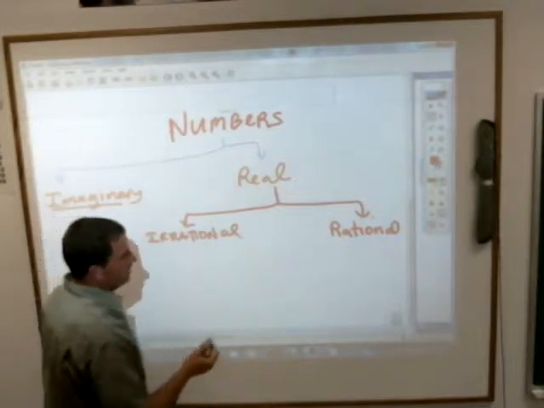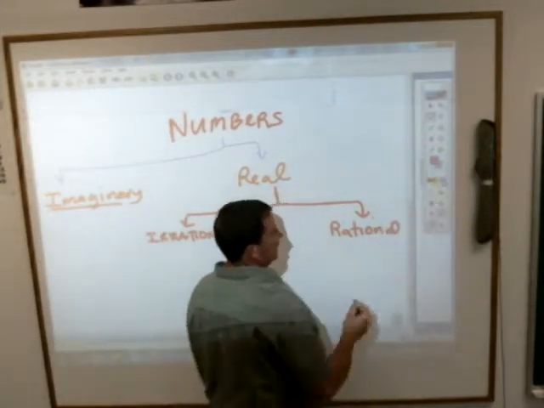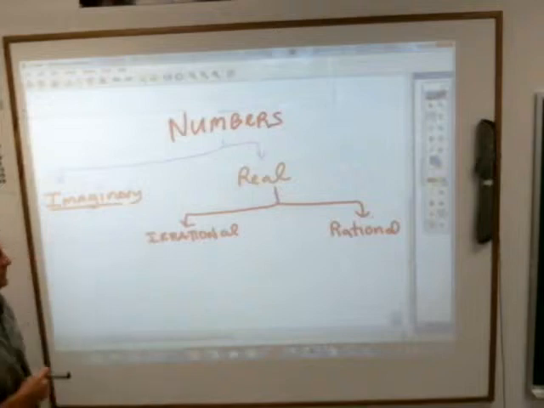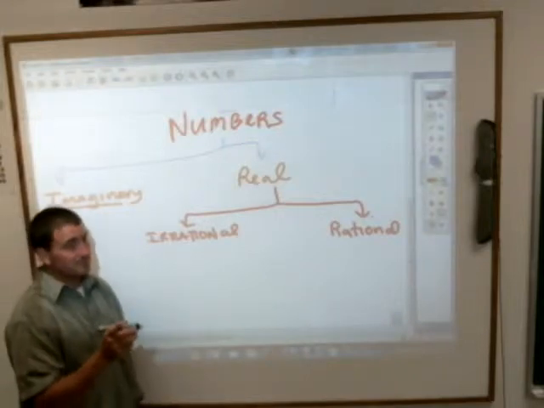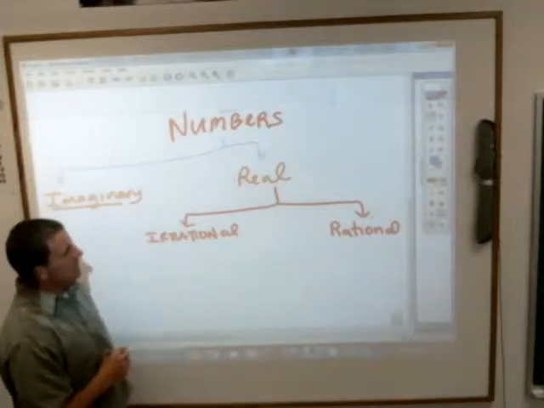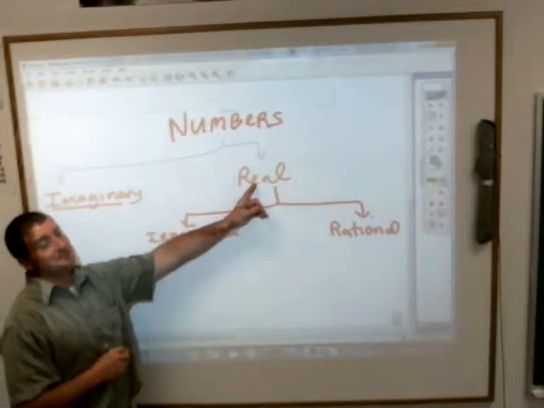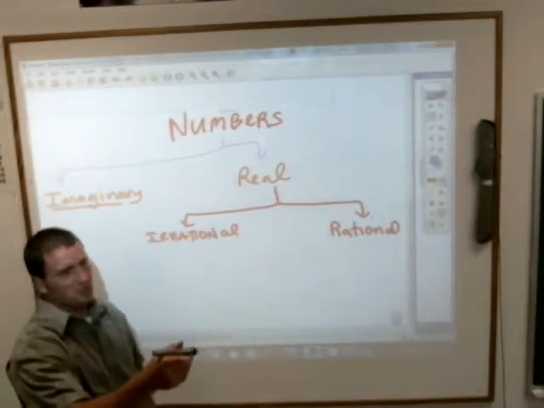Okay. Now, if you know anything about what those words mean, it can help you to remember what these things are. If something's irrational, if your parents said that you're being irrational, what does that mean, Morgan? You're not being real. Technically, you would be real, but you're close.